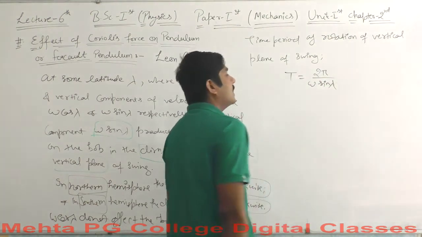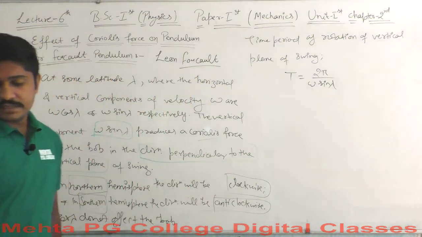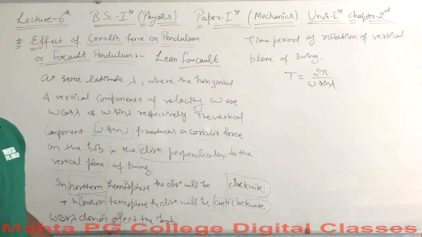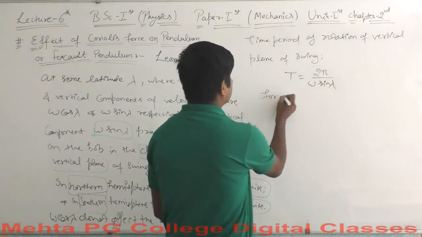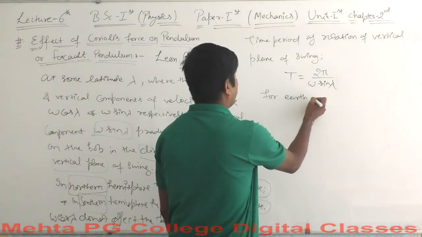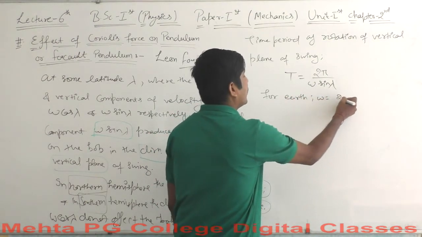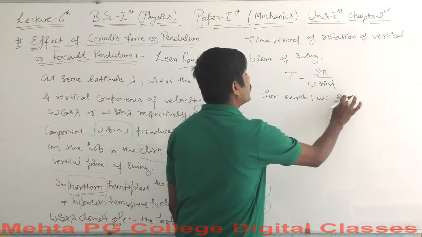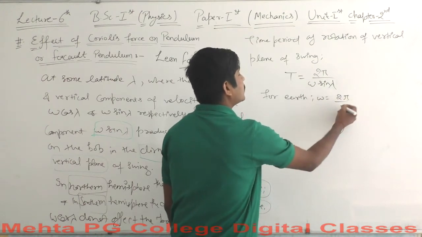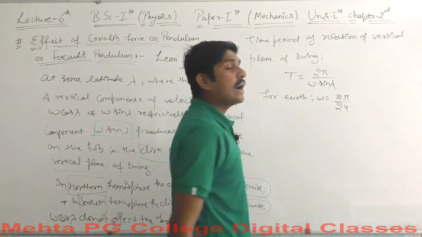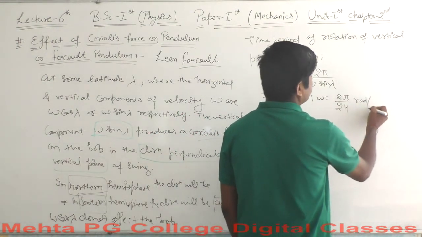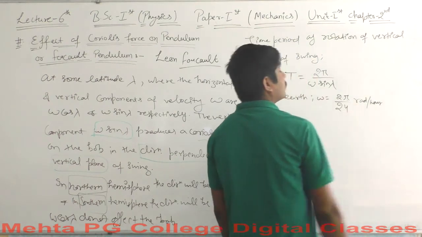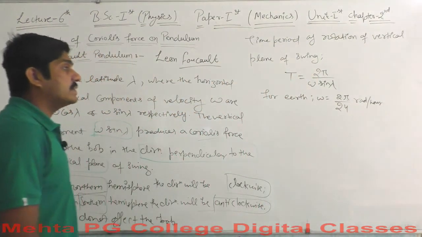Okay, so this is the time period here, and you know the value of omega for the earth. The earth is also rotating through 2 pi, so 2 pi must be divided by 24 hours, which gives the value of omega in radians per hour.